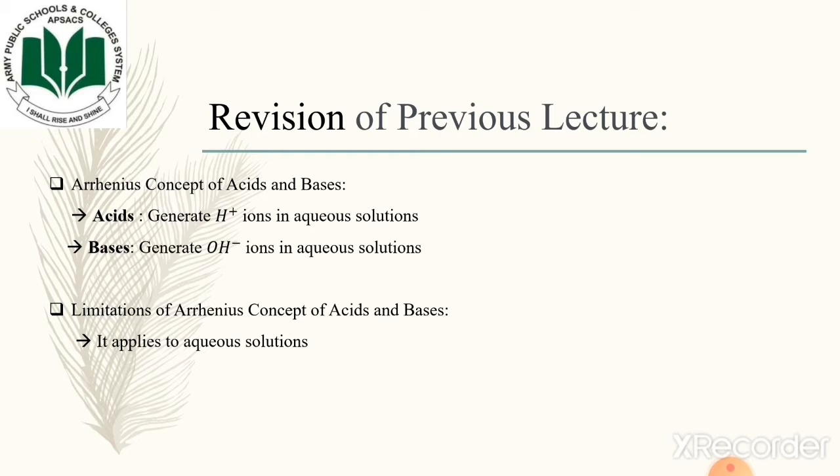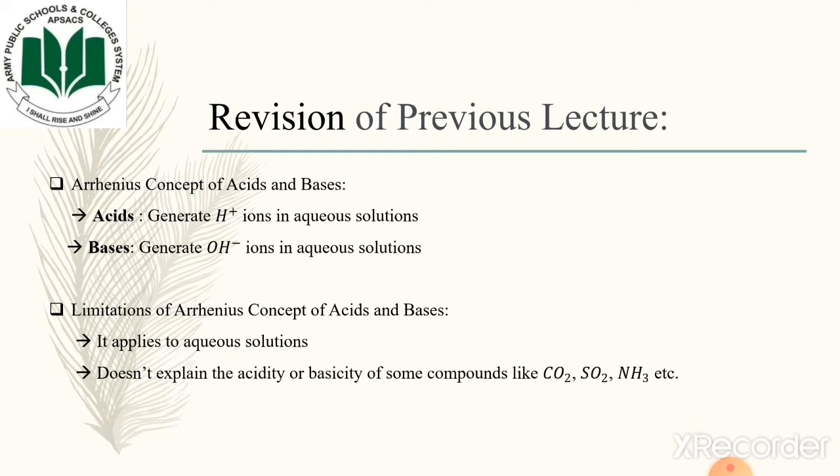Second limitation was that it doesn't explain the acidity or basicity of some compounds like carbon dioxide, sulfur dioxide, and ammonia. Carbon dioxide and sulfur dioxide do not generate proton ions in the aqueous solution, so we cannot consider them as Arrhenius acids. Similarly, ammonia is a base, but it doesn't generate hydroxide ion in an aqueous solution, so we cannot consider it as an Arrhenius base.